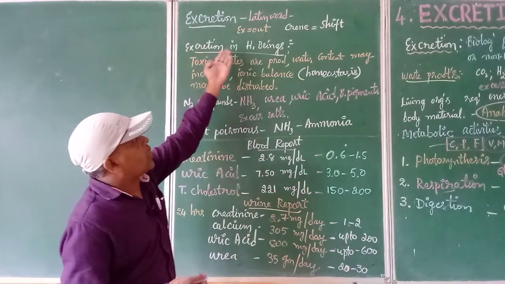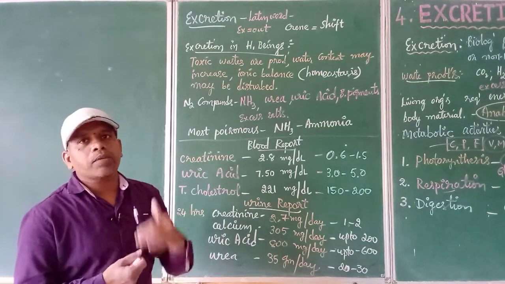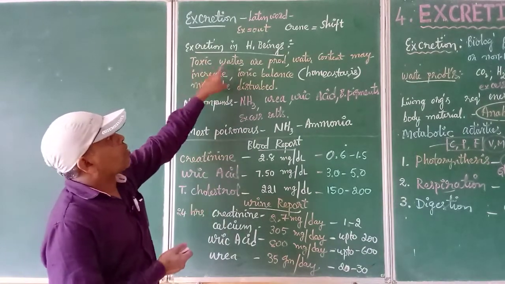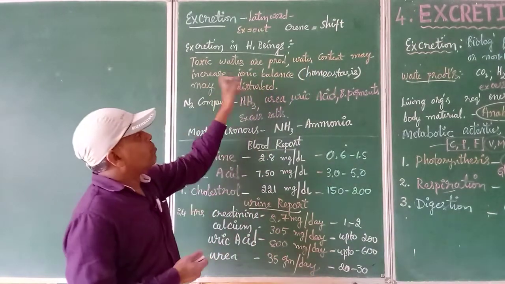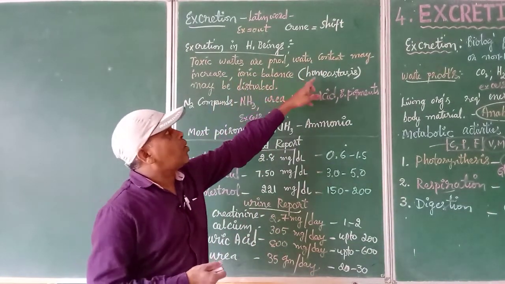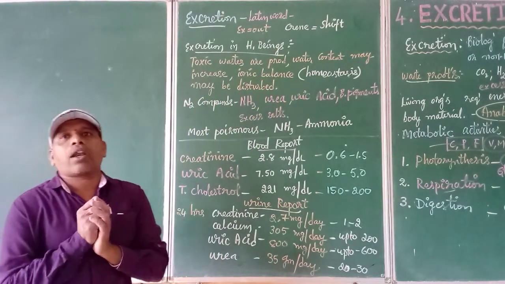Okay, now excretion in human beings. So what type of substances are removed from our body, particularly in human beings? So toxic wastes are produced. Water content may increase and the ionic balance, that is homeostasis we call it, may be disturbed if these waste materials are not removed.